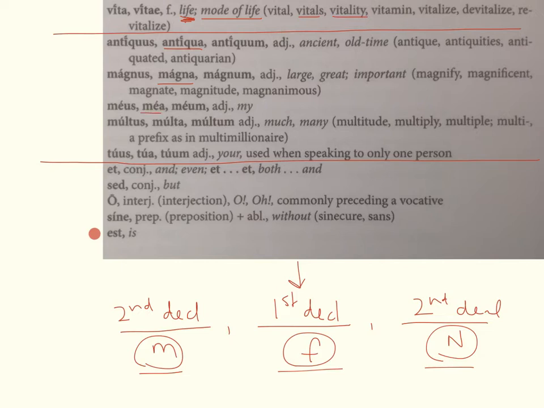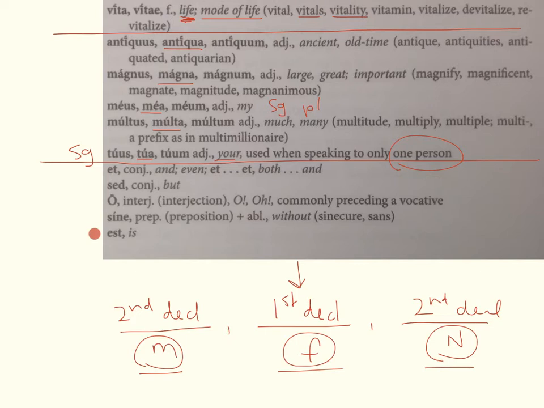Mea means my. Multa means much or many. And just be aware it's much when it's in the singular and it's many when it's in the plural. So I have much joy as opposed to I have many donkeys or something like that. And then the last one, tua, means your. And this is for one person. So this is the singular your form.